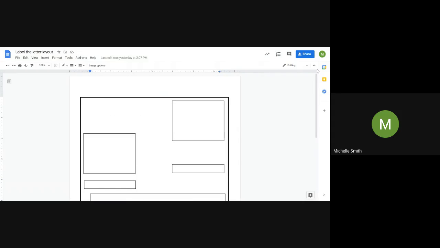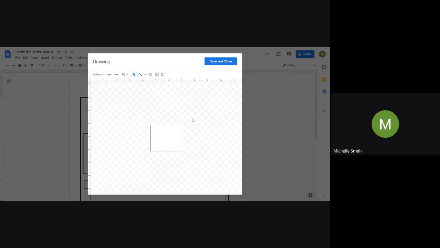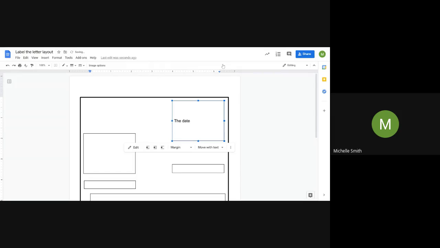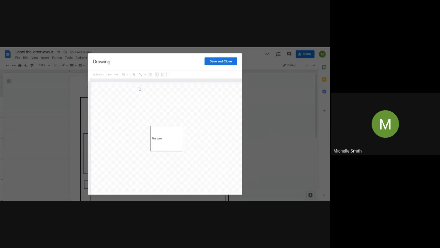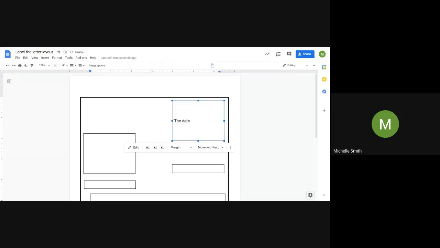Now, on the example on the PowerPoint that I've showed you, it says my address / their address. So which one goes here on the right-hand side? All you need to do when you've figured that out is double click and put your cursor inside that box and then type in there whatever you think goes there. So if you think it's the date, for example, in a formal letter, you just type in the date, save and close, and that'll save that for you. Same, if you change your mind and you decide, oh no, I don't think it is the date, delete it, write whatever you need, press save and close.